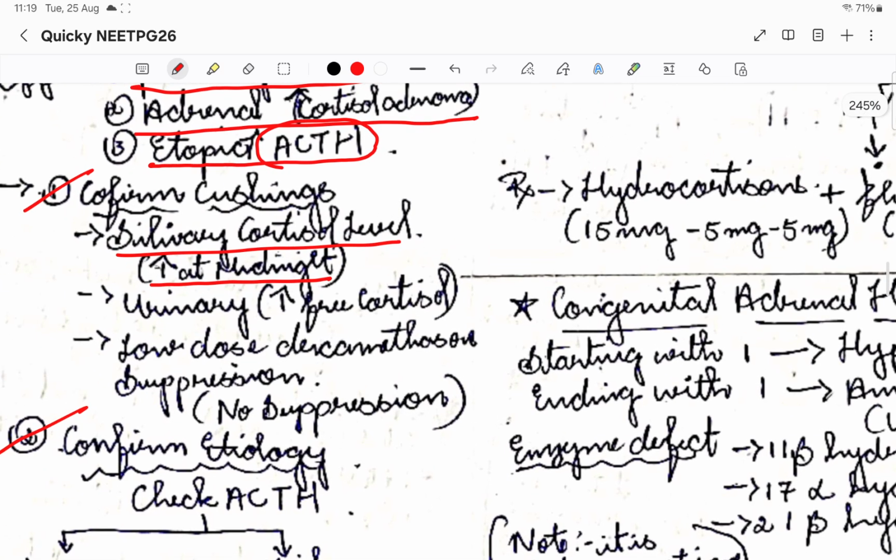Then there will be increased free cortisol in the urine, because too much cortisol is being released in the body, and there is too much excretion also. Okay, then what we'll do is a low dose dexamethasone suppression test. Once we give dexamethasone, a corticosteroid, right, it should give a negative feedback and stop the cortisol. So at a lower dose itself, the cortisol hormone should be stopped, but it is not giving a negative feedback. So this is how we'll confirm the Cushing's.